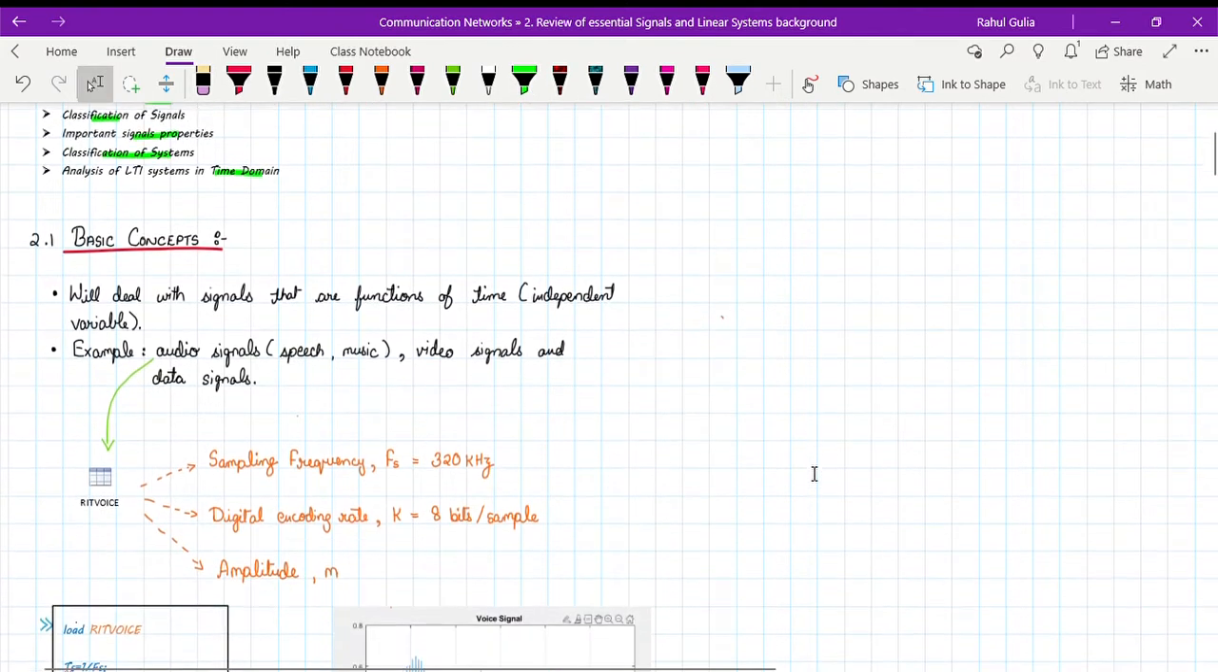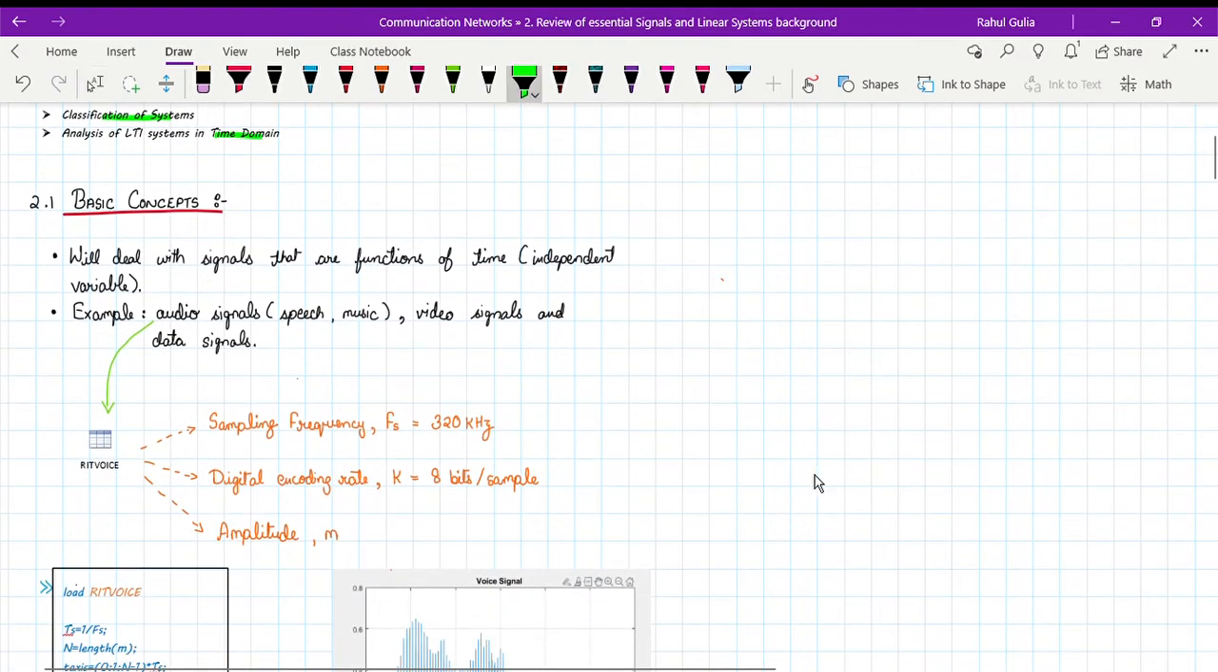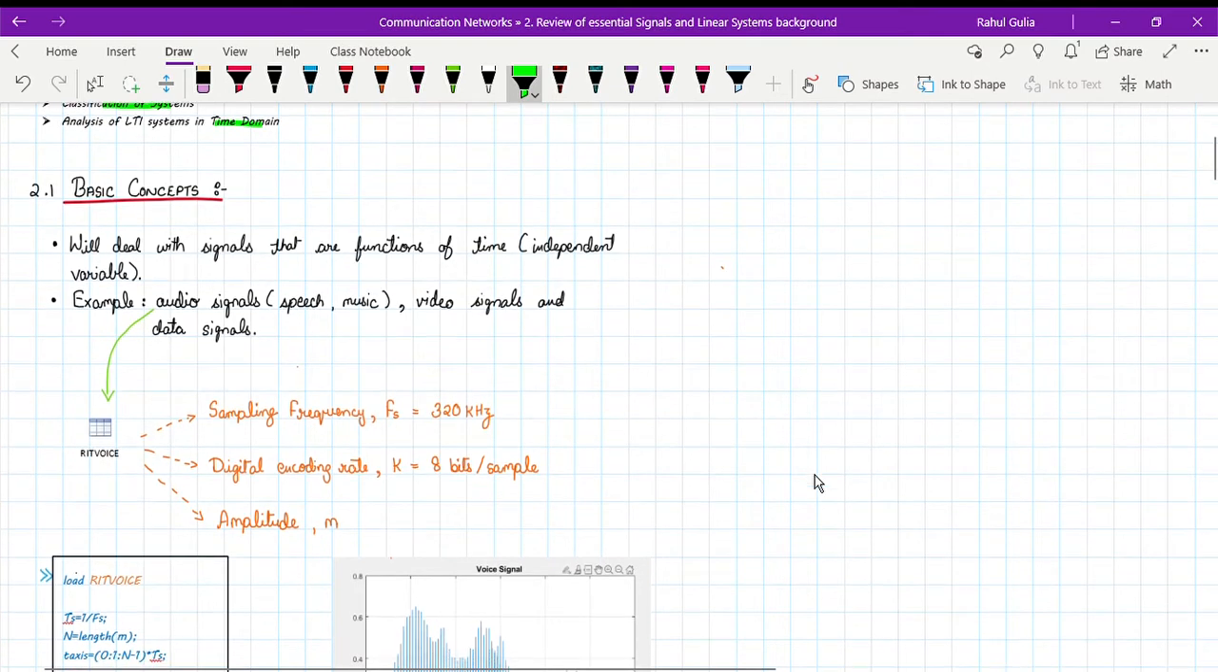So let's see. Starting with basic concepts, in communication networks we deal with a lot of signals, and a signal is nothing but a function of time basically. And some examples that I can take is audio signal, that is speech, music, or video signals, and data signals.